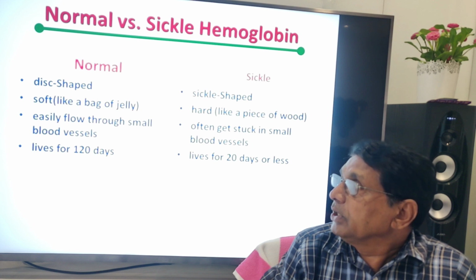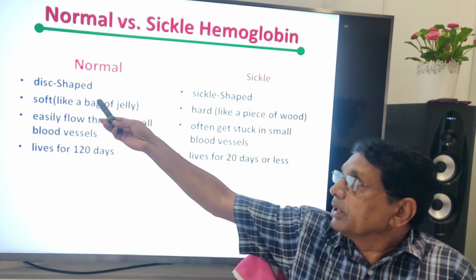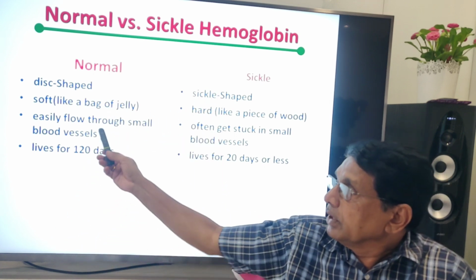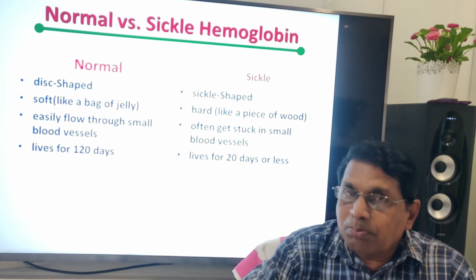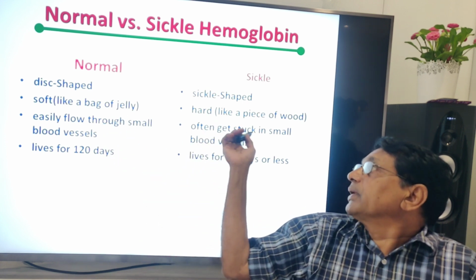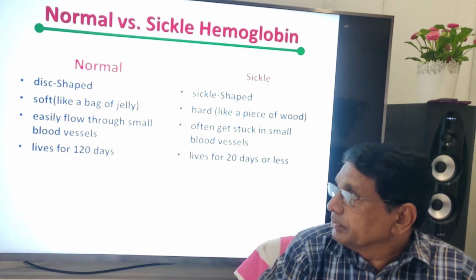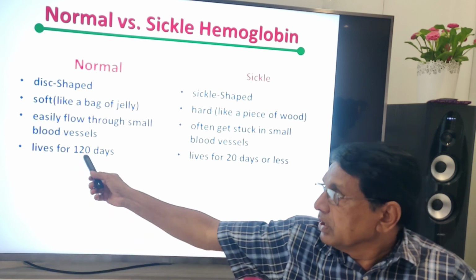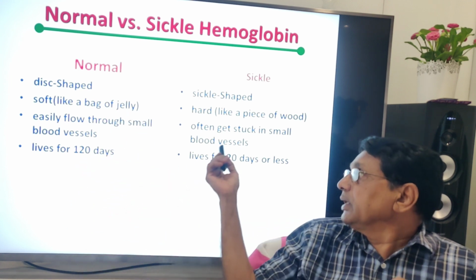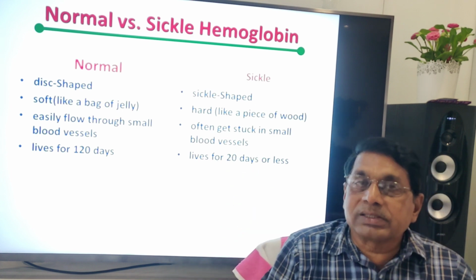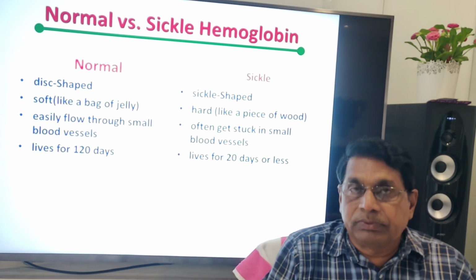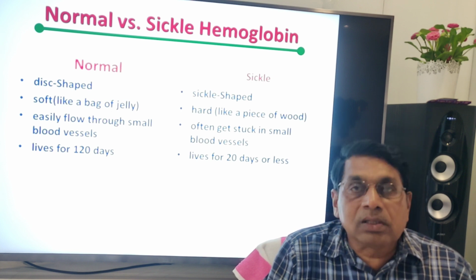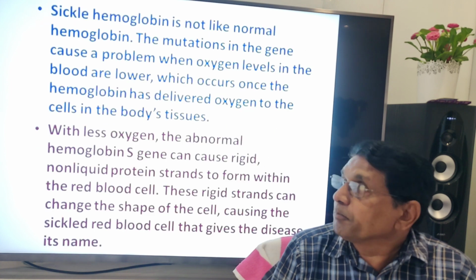The normal cell is disc shaped, while this is sickle shaped, hard, and does not easily pass through small blood capillaries but often gets stuck in the small blood vessels. The lifespan of a normal RBC is on average 120 days, but here they live for only 20 days. Later on, they are destroyed. Therefore, fewer cells, less hemoglobin, and as a result, anemia.